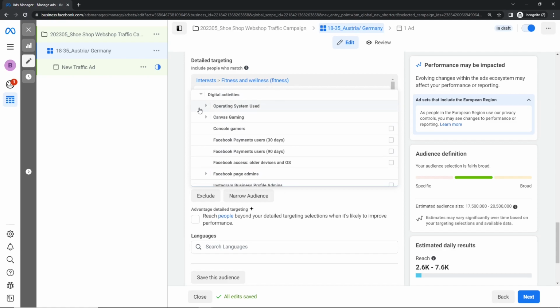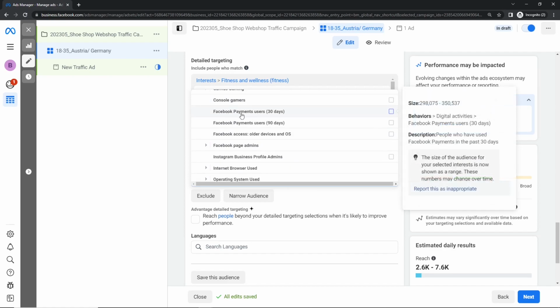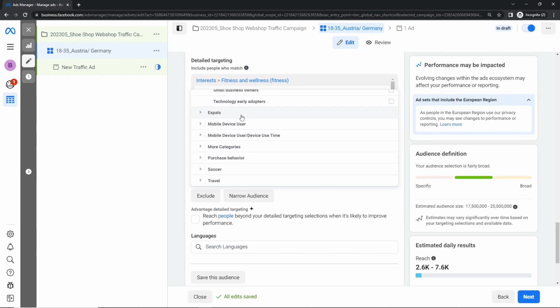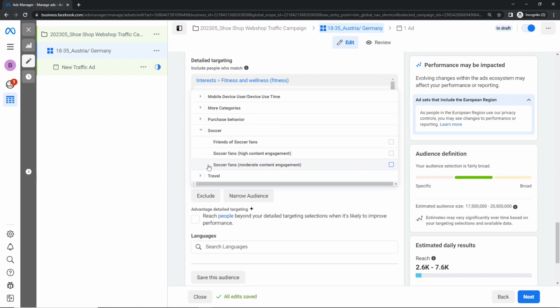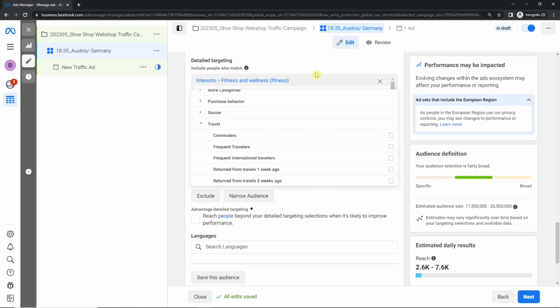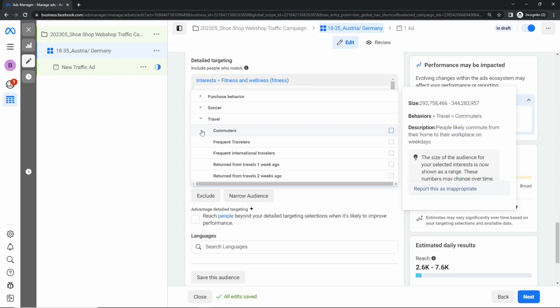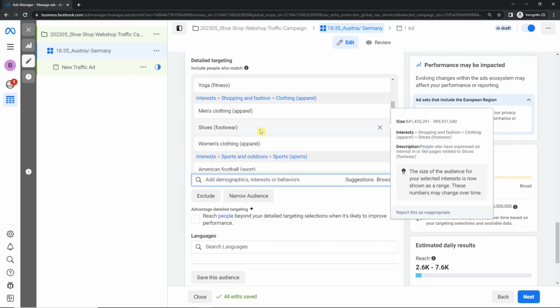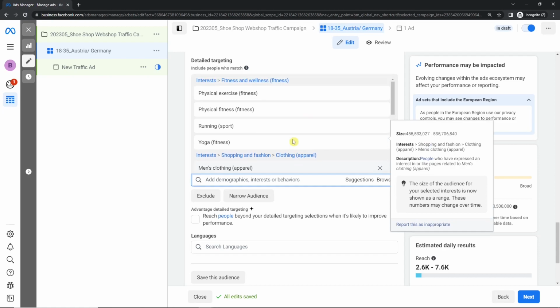Also the same here. Operating system, Canvas gaming, Facebook payment users. So a lot of different stuff, really a lot. We have also here soccer, for example, friends of soccer fans. We have travel, so lots of other stuff. So here, for example, if you have an adventurer store, you could use travel here. So now we added a lot of things.